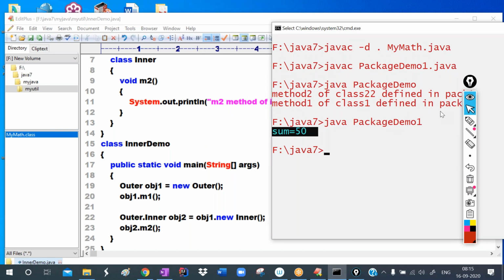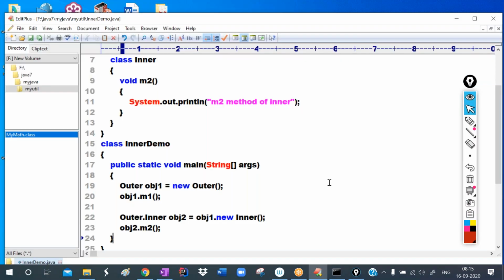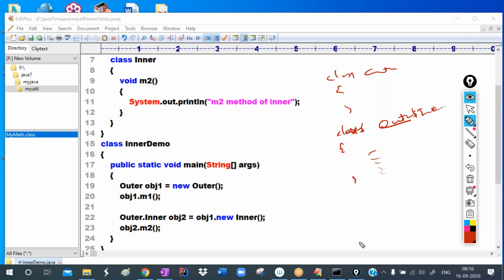One is class outer, and another class is created by the compiler, which gives the name like outer dollar inner. So the compiler is creating two classes, but we are defining a class inside another class.